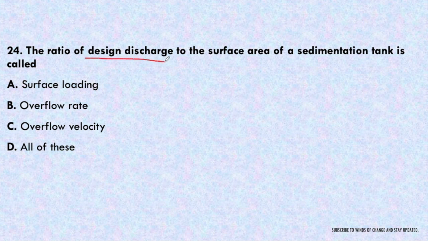Remember, design discharge to surface area of sedimentation tank. What will it be called? Surface loading, overflow rate, overflow velocity, or all of these. So the answer will be all of these. This will be called surface loading also, overflow rate also, and overflow velocity also. The same statement is given for all these three. That is design discharge per unit area.